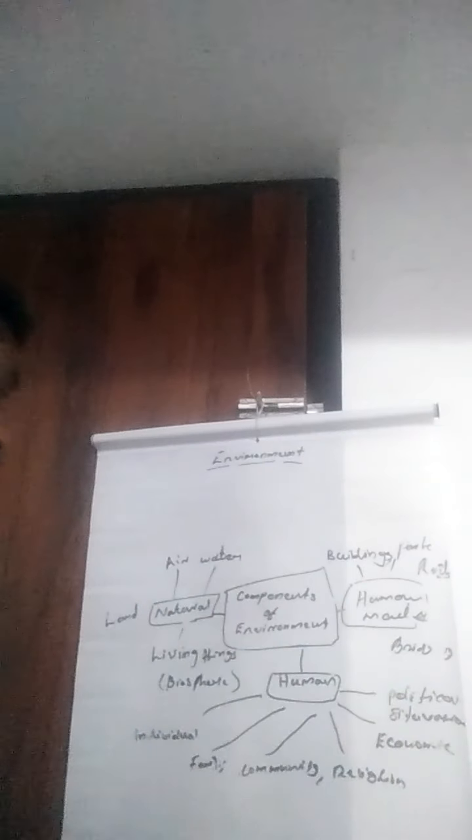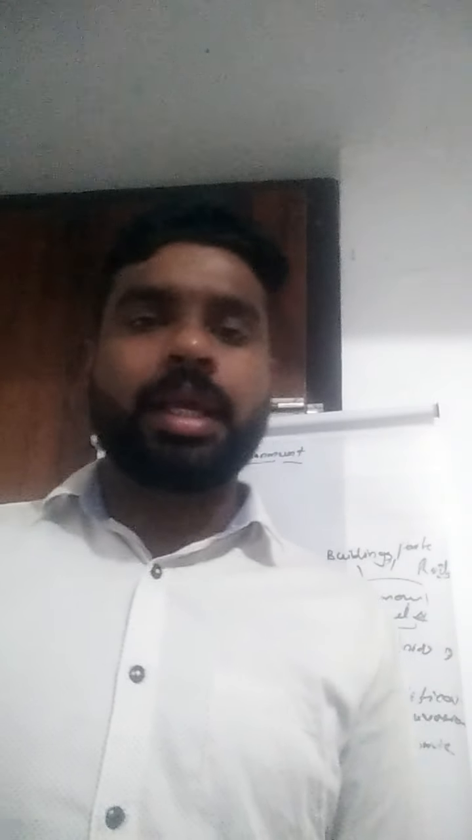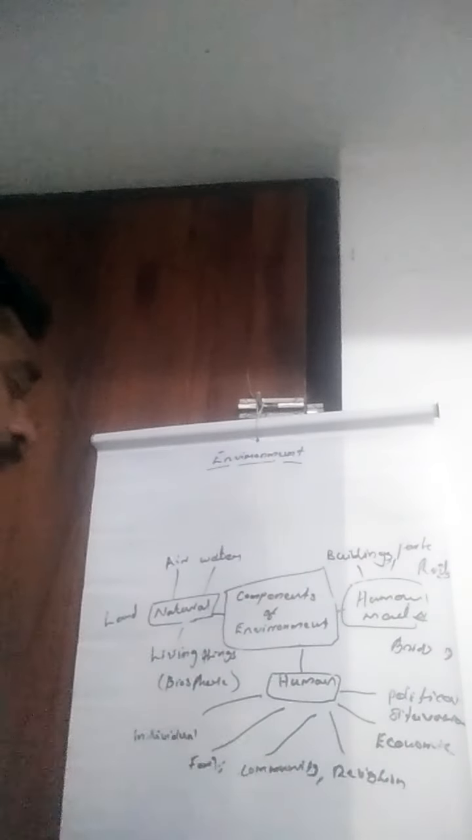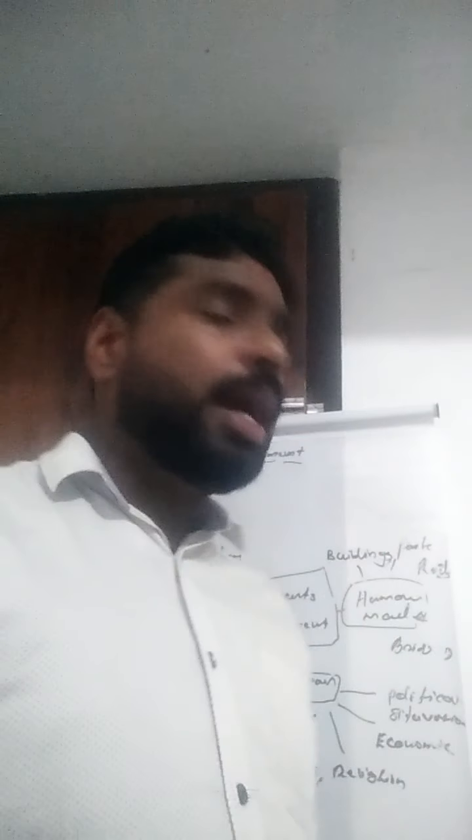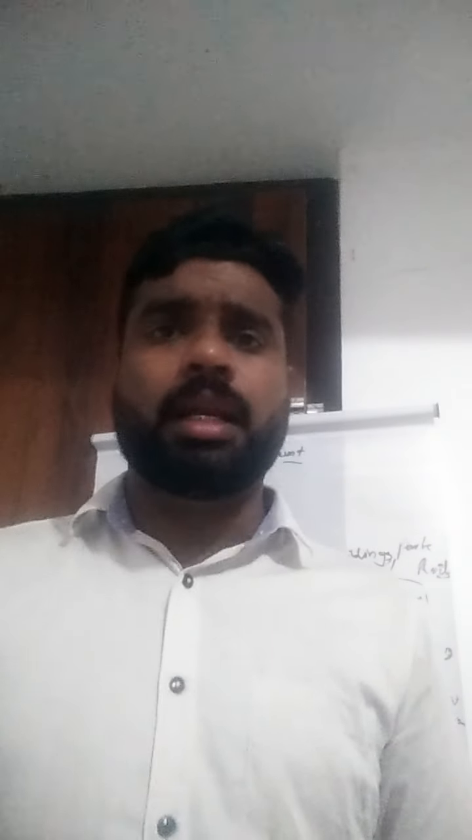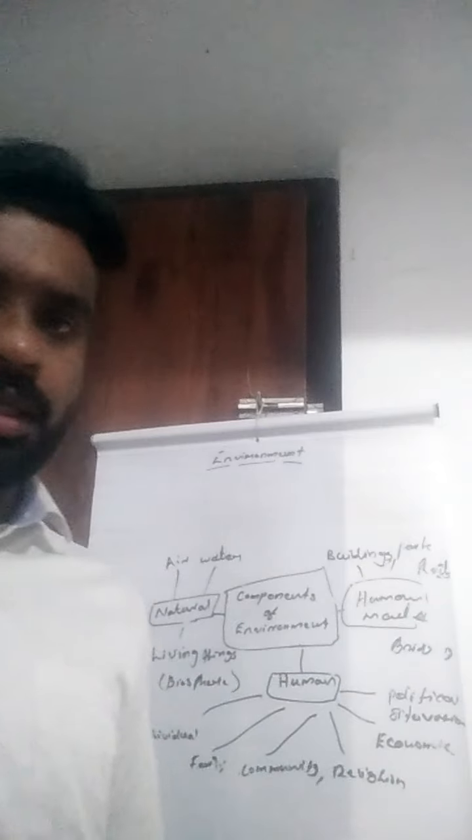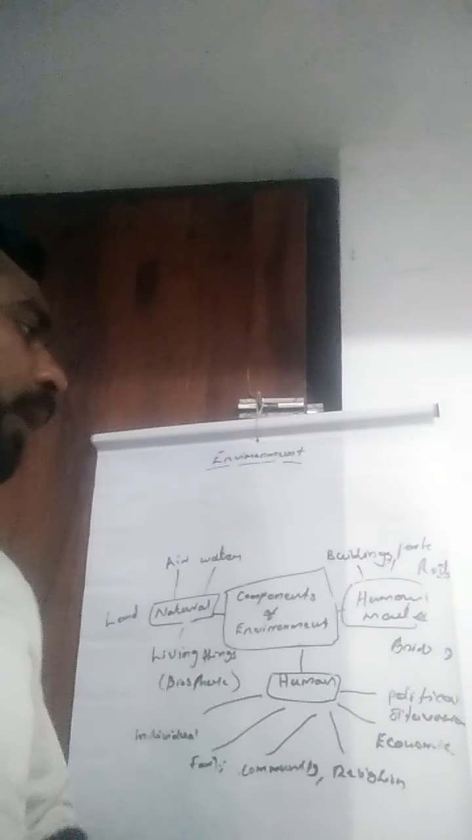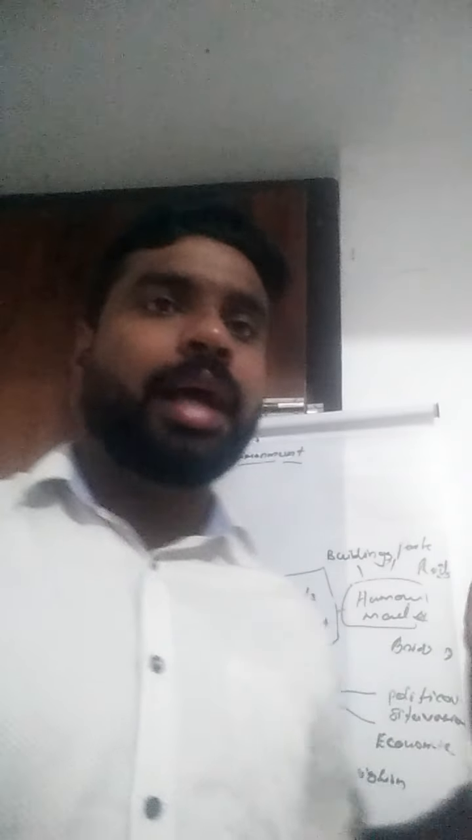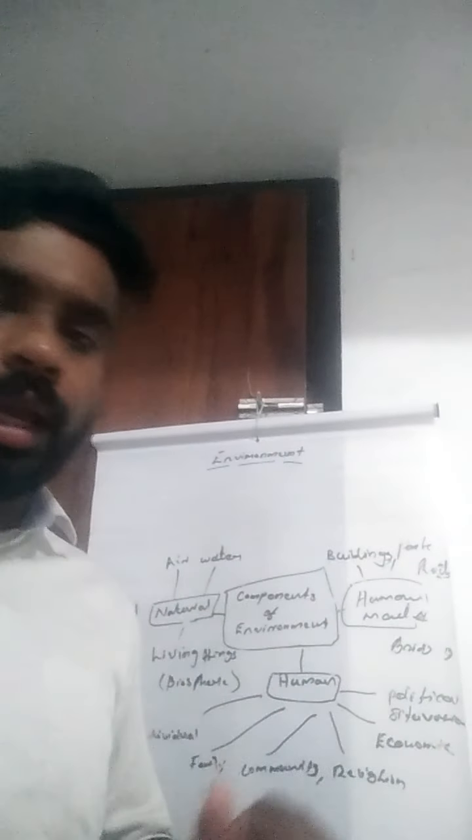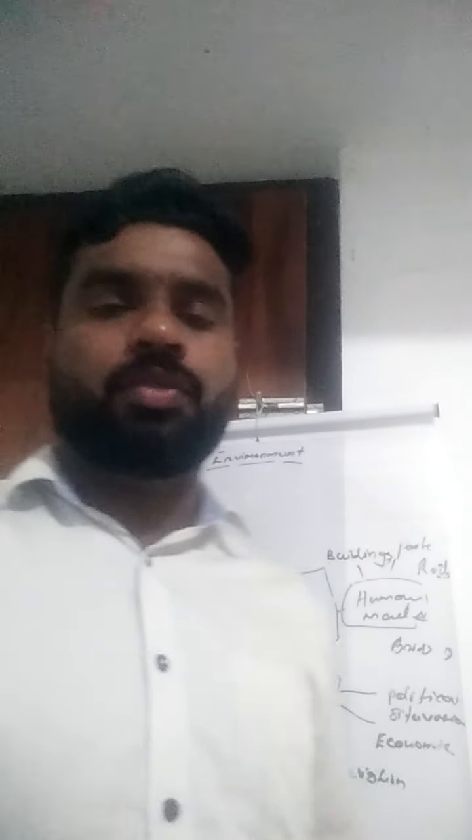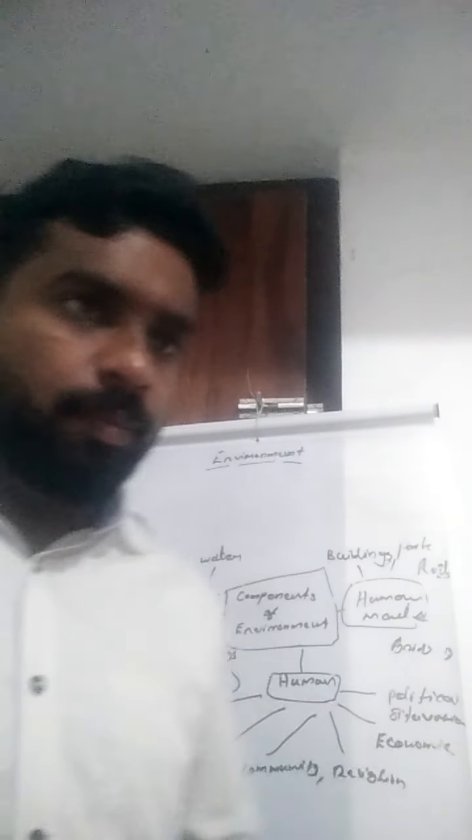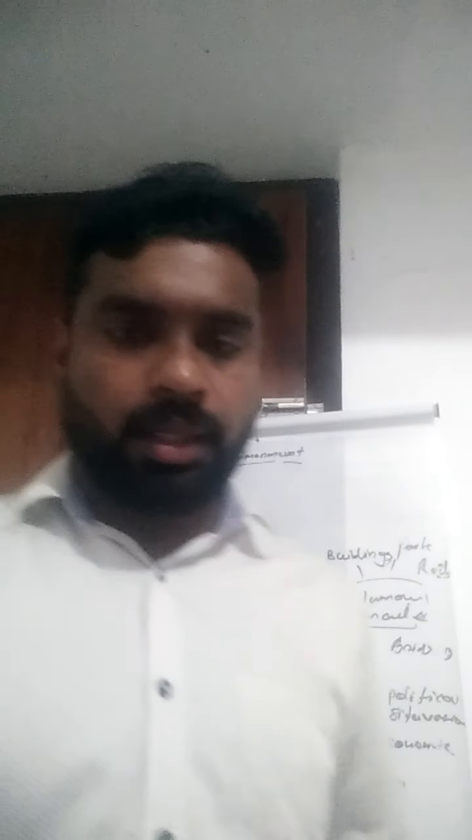The last one is known as human environment. That is, individual, family, community, religion, and all these things together are known as human environment. So we mainly study three components: natural environment, human made environment, and human environment. I think you understood these things.